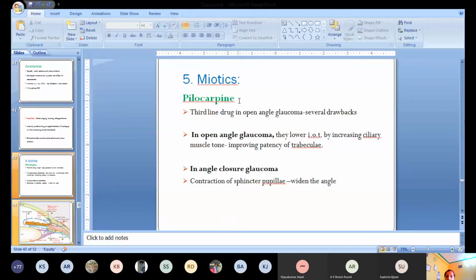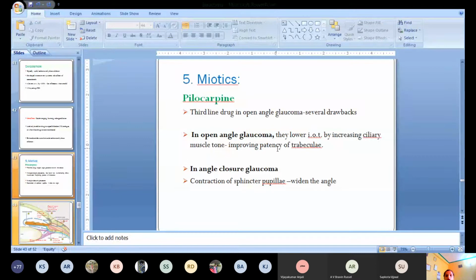So it has various drawbacks, and we cannot use it as a first line drug. This becomes a third line drug in case of open angle glaucoma. In contrast to beta blockers, it has various side effects. I have taught you yesterday what the advantages of beta blockers over miotics are. Because of these drawbacks, we cannot use it as a first or second line drug. So you can use it only as a third line drug in case of open angle glaucoma.